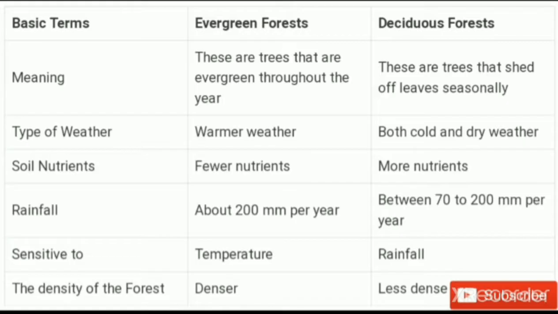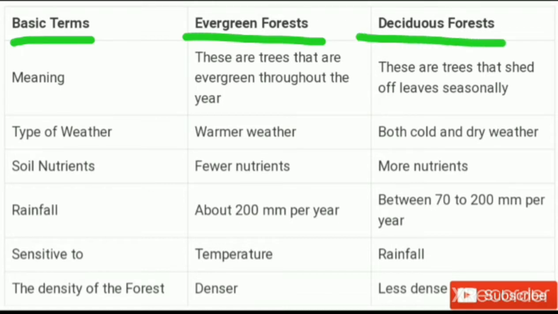Let's see. Here the first column is related to the basic terms, the second is related to the evergreen forest, and the third one is related to the deciduous forest. So the first thing is the meaning. Evergreen forest means trees that are evergreen throughout the year. It means throughout the year the plant shows green leaves and does not shed its leaves. That's why we say it's evergreen. Deciduous forest means trees that shed leaves seasonally. It means in a particular season the plants of the deciduous forest shed their leaves.